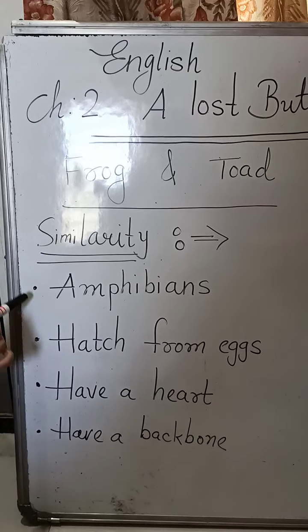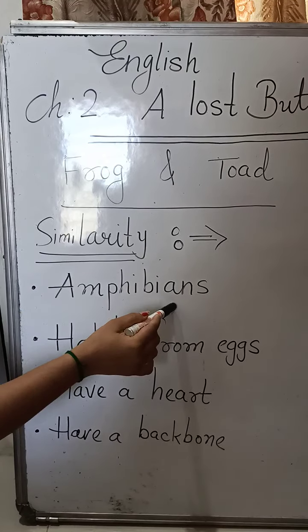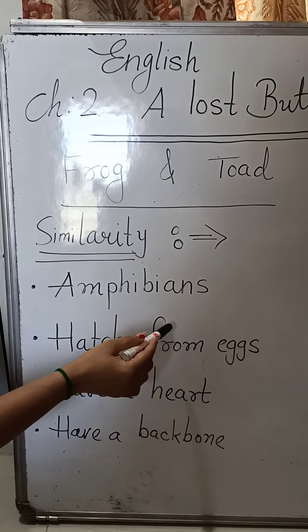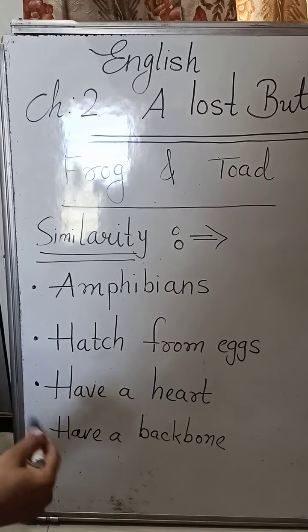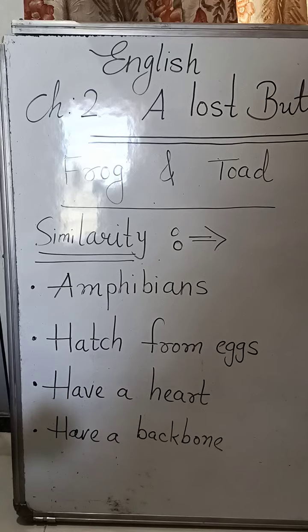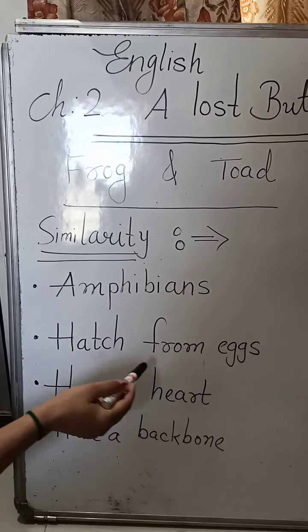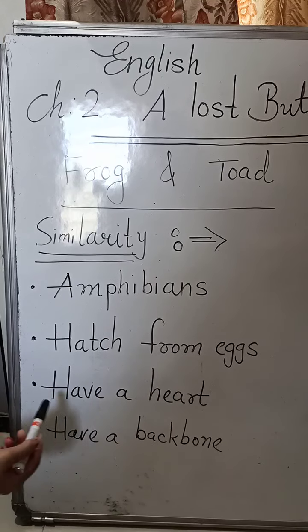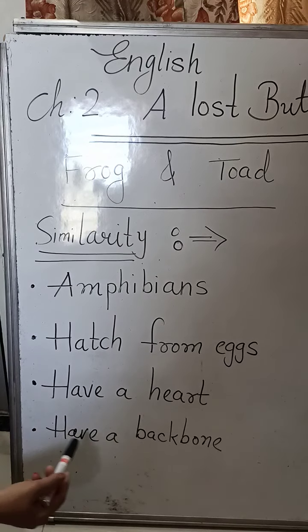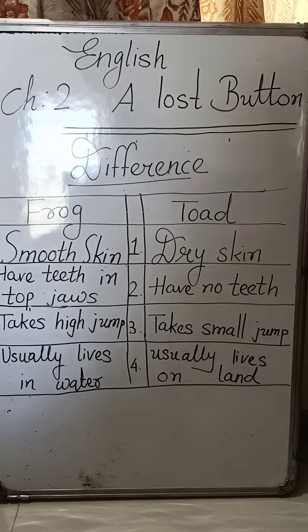Here you can see they both are amphibians. Amphibians means an animal that can live both on land and in water. They both hatch from eggs. They both have a heart. They both have a backbone.